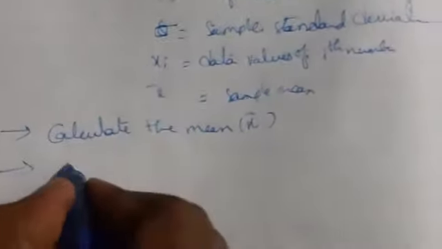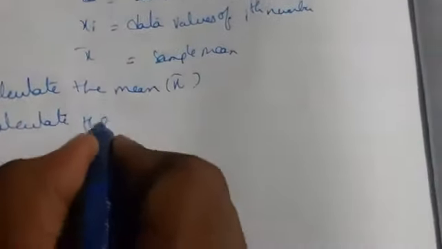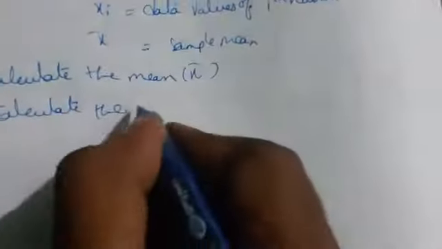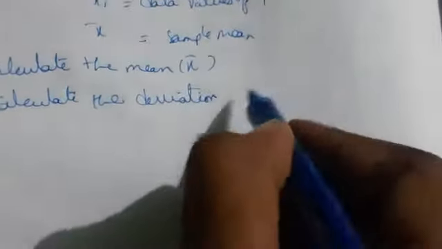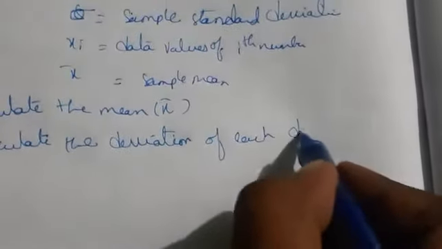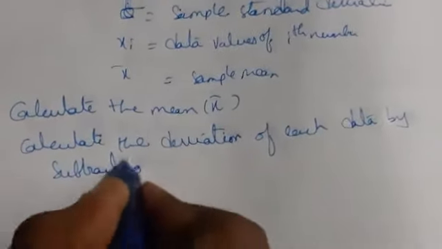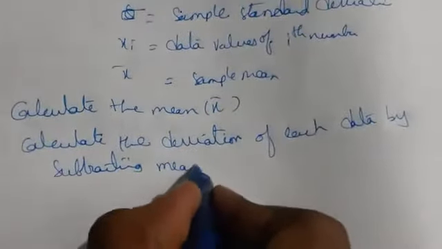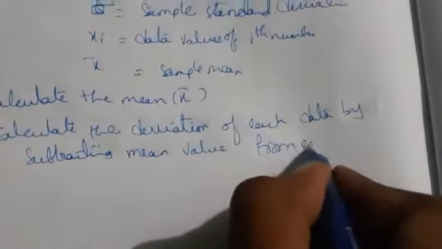So the second step is to calculate the deviation of each data by subtracting the mean value from each number.